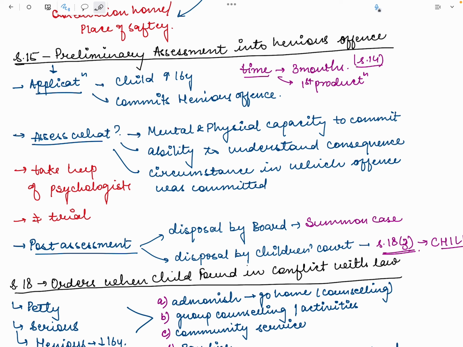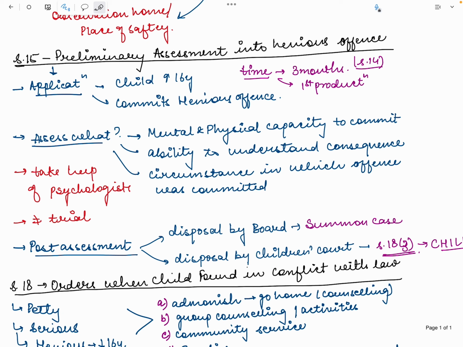For example, a child committed murder, or a child committed some rape, for which the minimum sentence is more than 7 years, so that makes it a heinous offense. Now, in a heinous offense, while assessing the capacity, the Juvenile Justice Board will take the help of a psychologist.